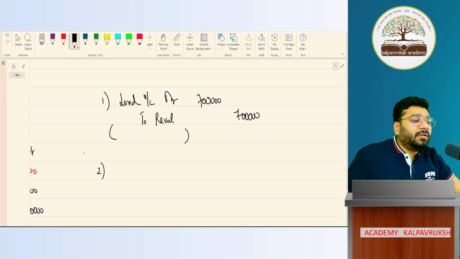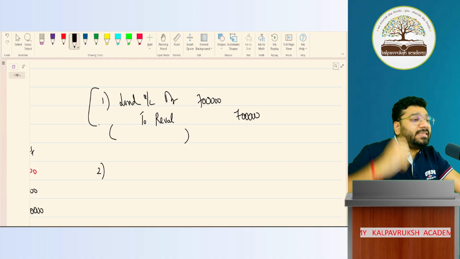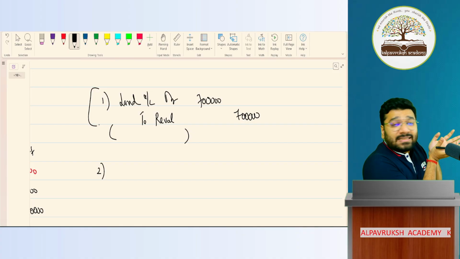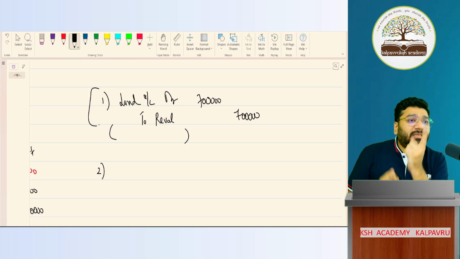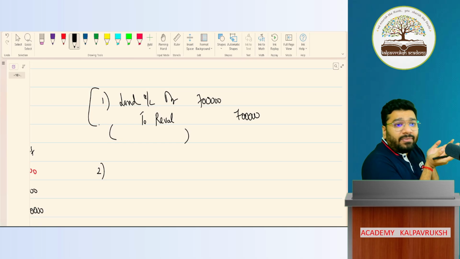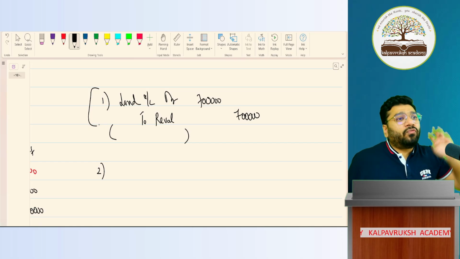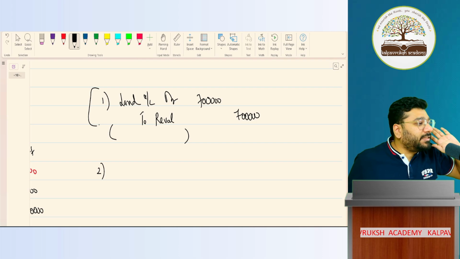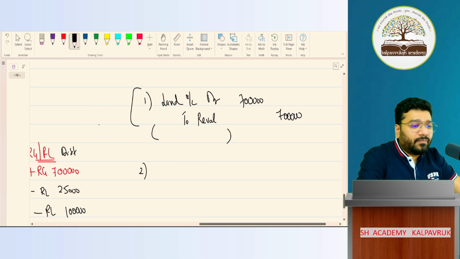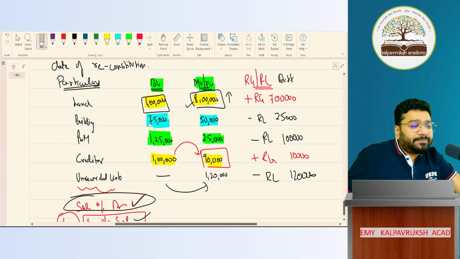But yes, along with land, if there are any other assets whose value is increasing, Tina, all the incremental asset values can be combined as one single entry. Decremental assets, one single entry. Incremental liability, one single entry. Decremental liability, another compound entry. So 4 types of compound entry you can pass, which I'll discuss in the next stage. This is the baby stage. I'll go slowly. Now, next, what asset should I revalue, people?